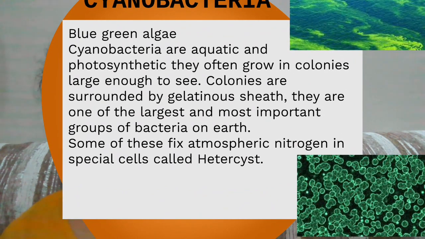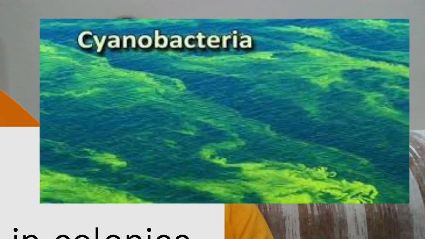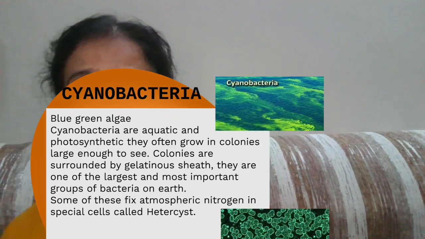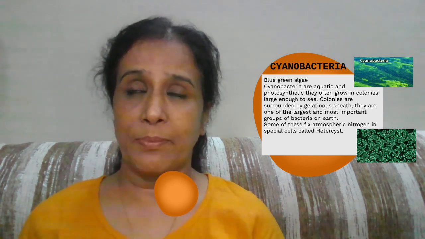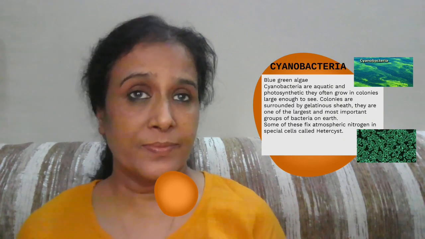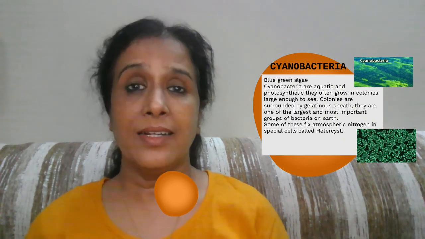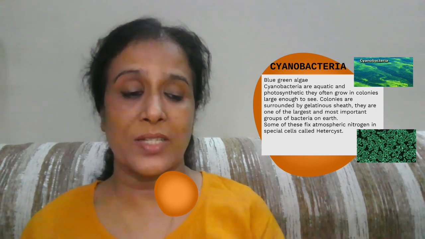The next category of bacteria is cyanobacteria. A very important category of bacteria, commonly known as blue-green algae. They are aquatic and photosynthetic, and when they grow in colonies, they can be easily observed. Their colonies are surrounded by a gelatinous sheath. They give a specific smell and color to the oceans. The color of the ocean water can change because of the colonies of cyanobacteria. For example, Nostoc, Anabaena, Azotobacter are some of the cyanobacteria. They fix nitrogen in special cells called heterocysts.